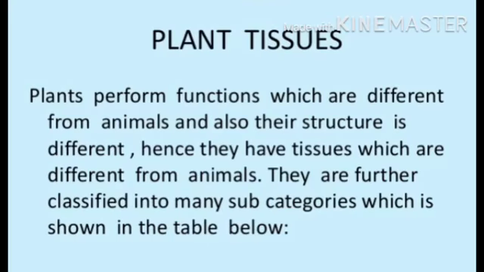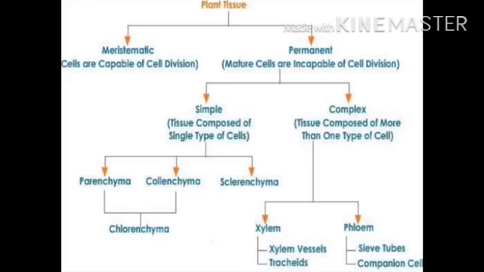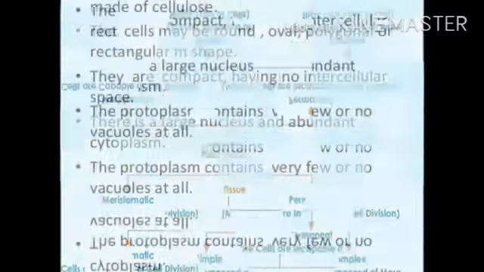Plants perform functions which are different from animals and also their structure is different. Hence they have tissues which are different from animals. They are further classified into many subcategories that I just explained. This is the flowchart of the plant tissue, or you may say table also. Everyone can draw this structure or flow chart in their classwork copy.